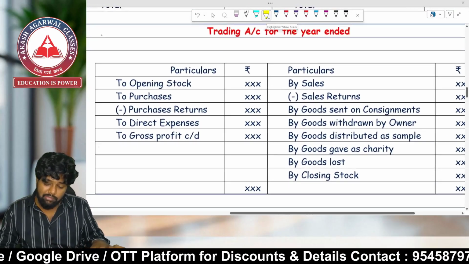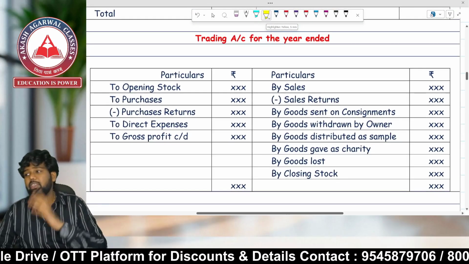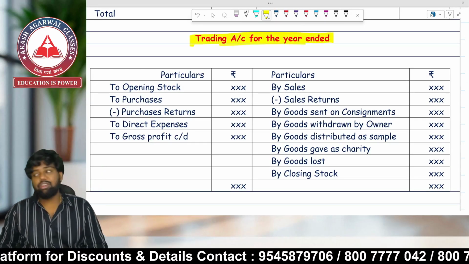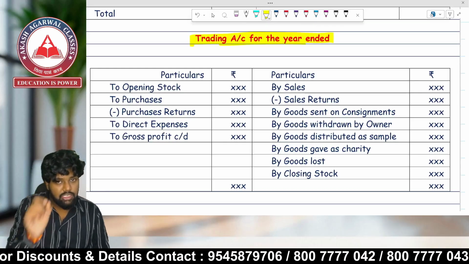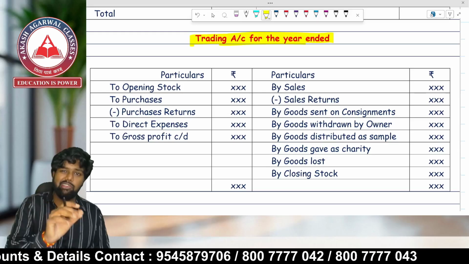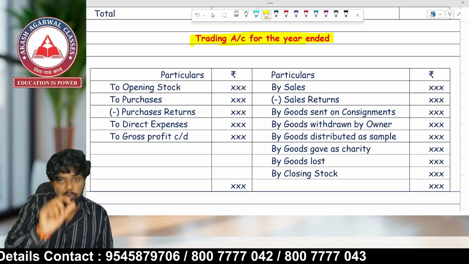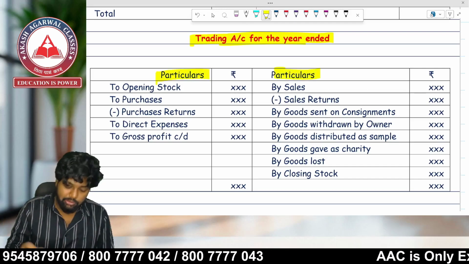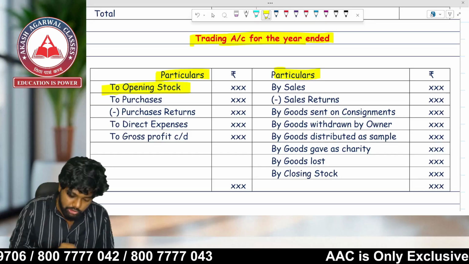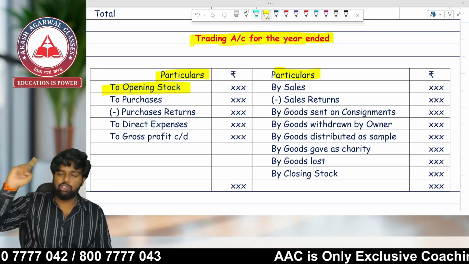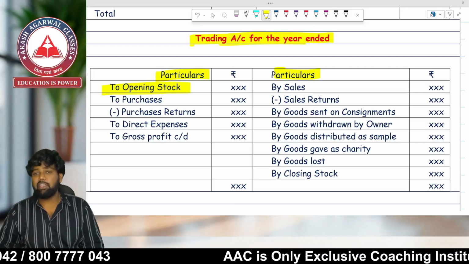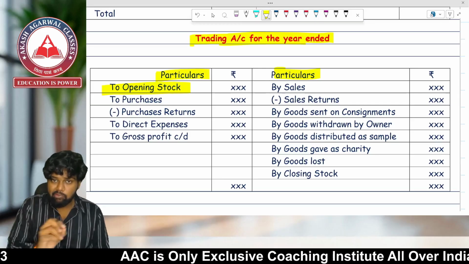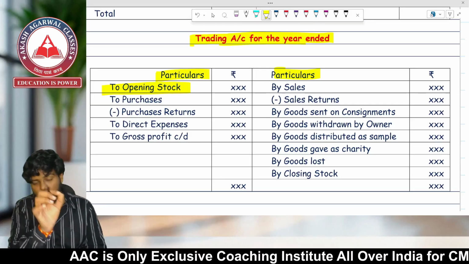Trading account format is very simple. It is also coming in the exam, so you must focus on this point. Again, an important thing: trading account is prepared for the year and not for a particular date. Under particulars, first we have to write opening stock. The closing stock of previous year will be opening stock of current year. Sir, why do we record closing stock? Due to the matching principle. Sometime when we discuss the adjustments, I will tell you that point.